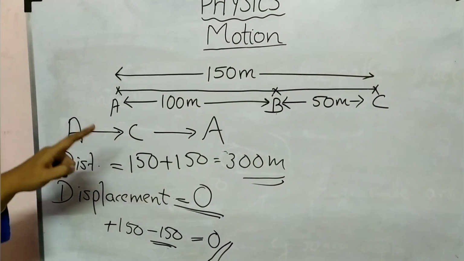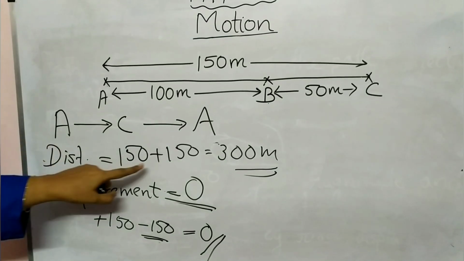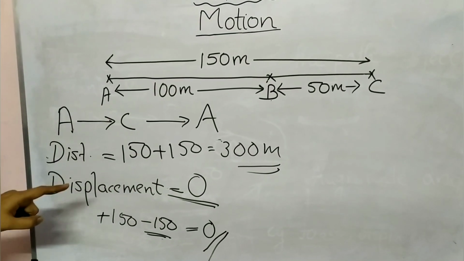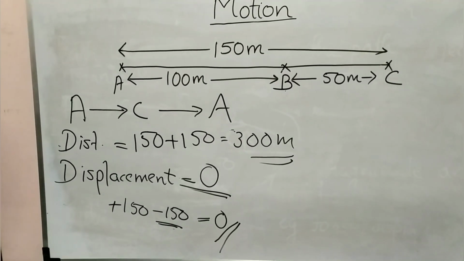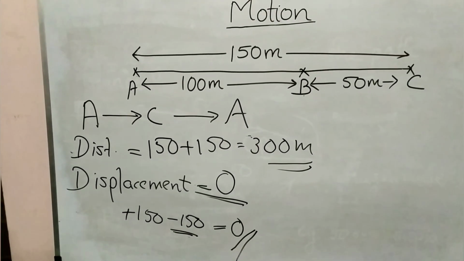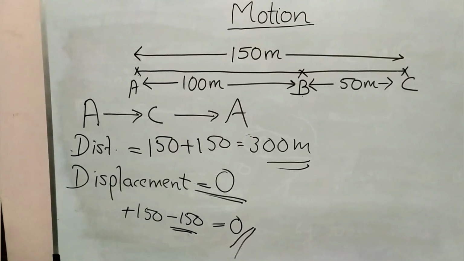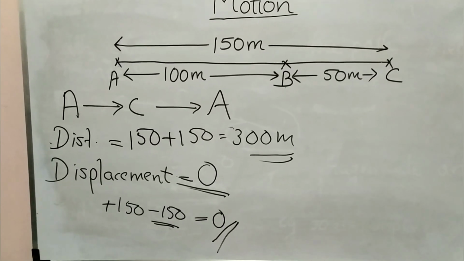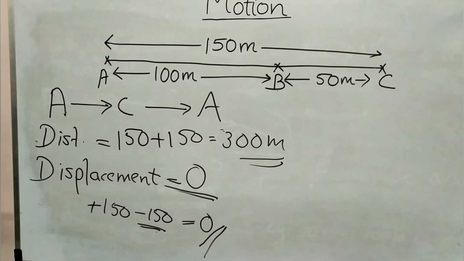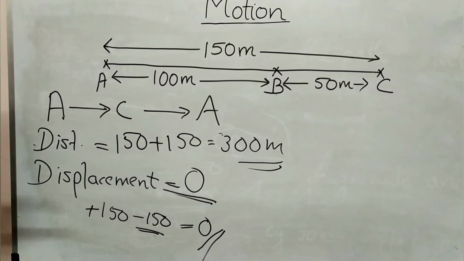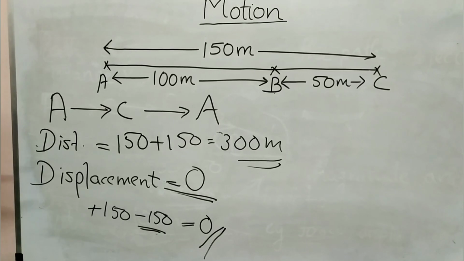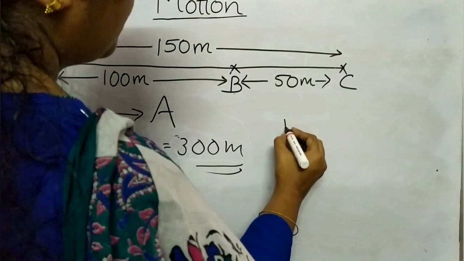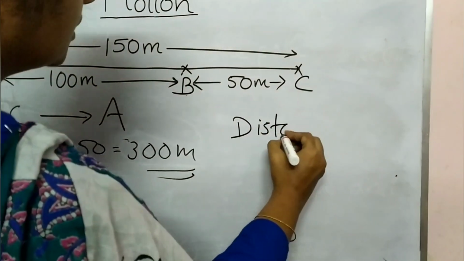From this you have to understand distance will never be 0. If an object is moving from one place to another place, that is changing the position, that means there should be some distance and there should be a value. Distance will not be 0 or negative. That will always be a positive value.